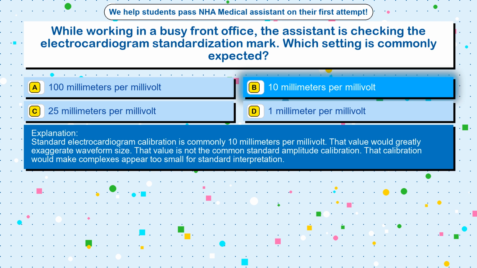Standard electrocardiogram calibration is commonly 10 mm per millivolt. That value would greatly exaggerate waveform size. That value is not the common standard amplitude calibration. That calibration would make complexes appear too small for standard interpretation.